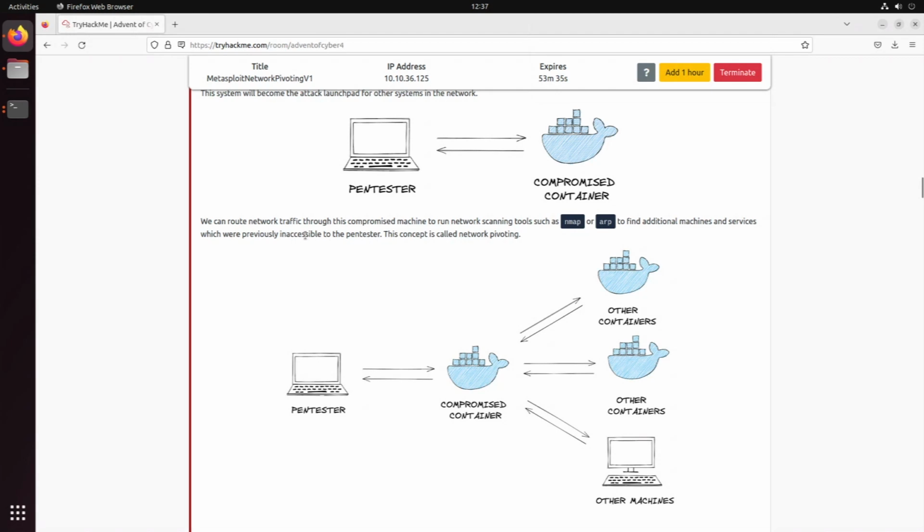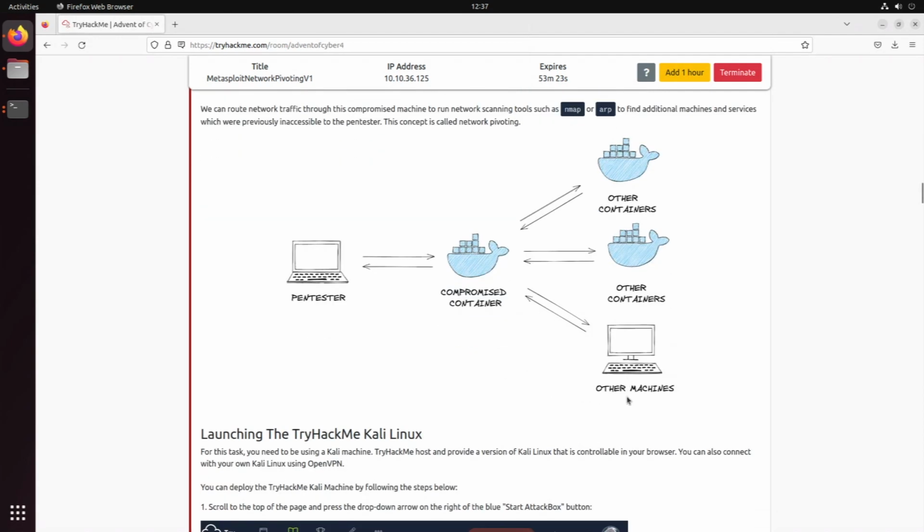...which were maybe previously inaccessible. So this is called network pivoting. We start here, we connect to the compromised container, and then we might find other containers or other Windows or Linux machines in the same network.